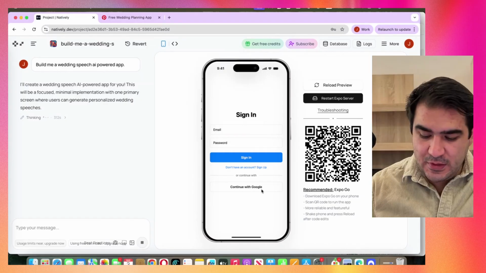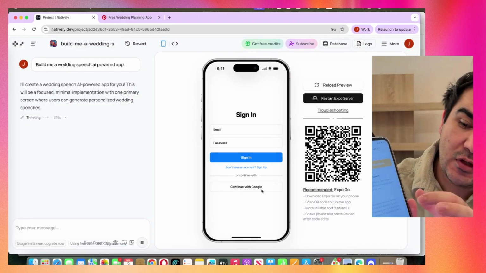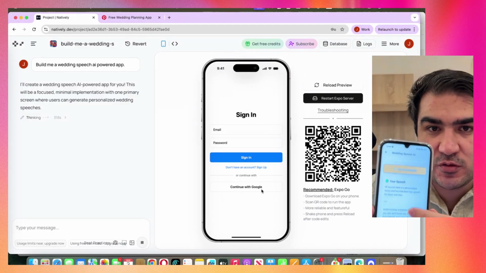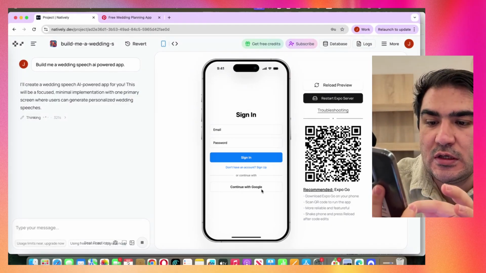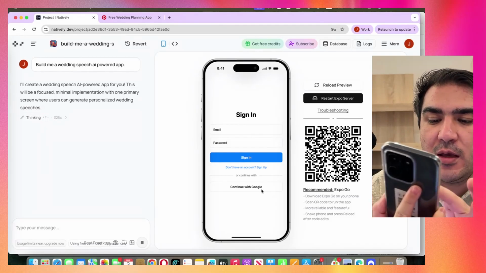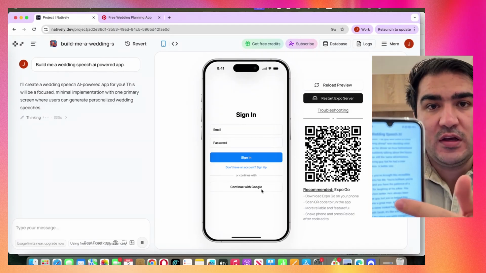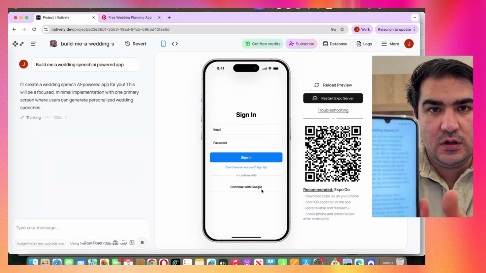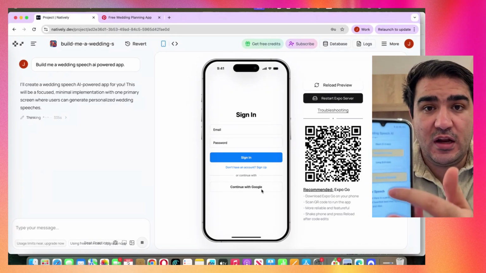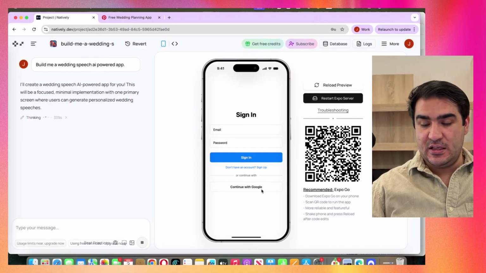So let's see. Amazing. So it actually gives us a speech. So here we can see the speech. We can click and the AI generated the speech here. So we can see, I know Alex for what feels like a lifetime, blah, blah, blah. So we can see a very long wedding speech that AI generated. Of course, we can fine tune it. We can ask it to change it, tweak it, something else. But yeah, this is the experience that you have.